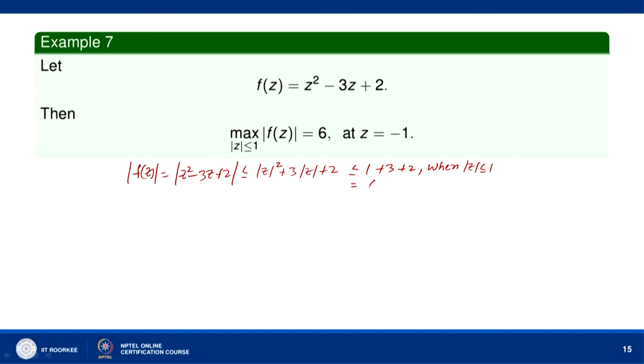So, this is equal to 6. So, the maximum of mod of F(z) when mod of z is less than or equal to 1 is less than or equal to 6.